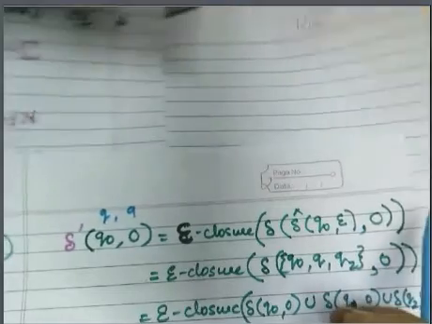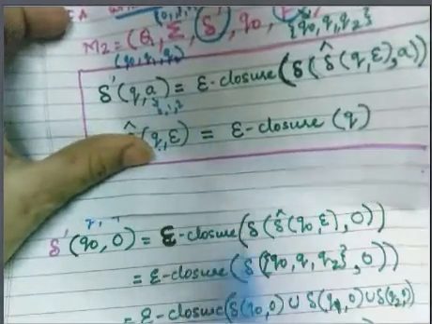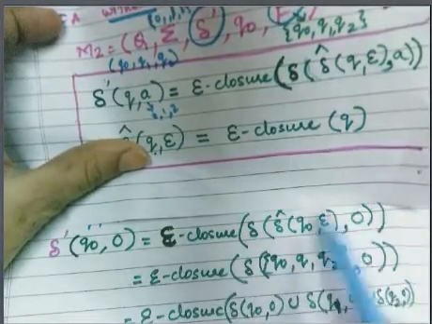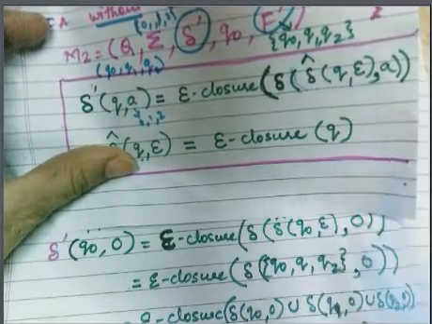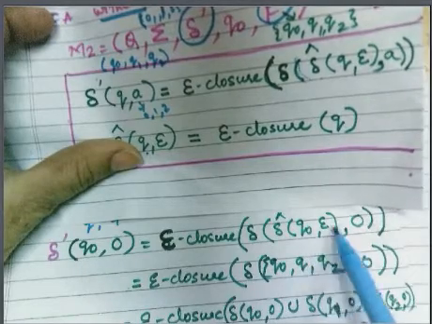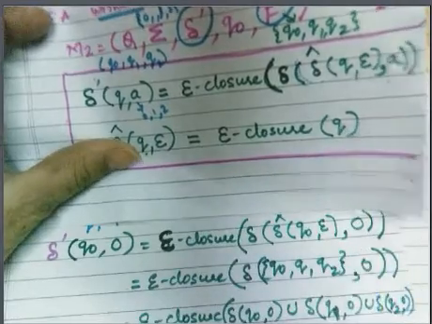See, again the same formula. Here q is nothing but q0, and a is nothing but 0. So 0 is put. Now we have to simplify this.